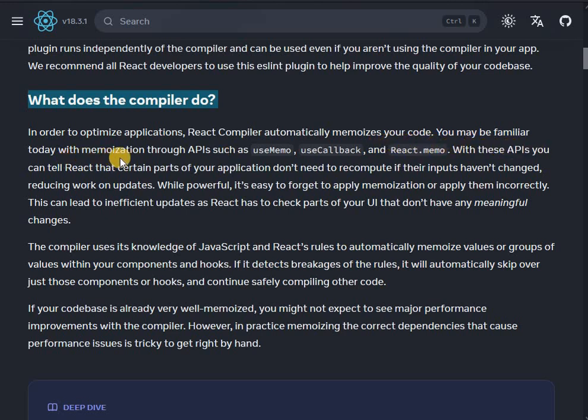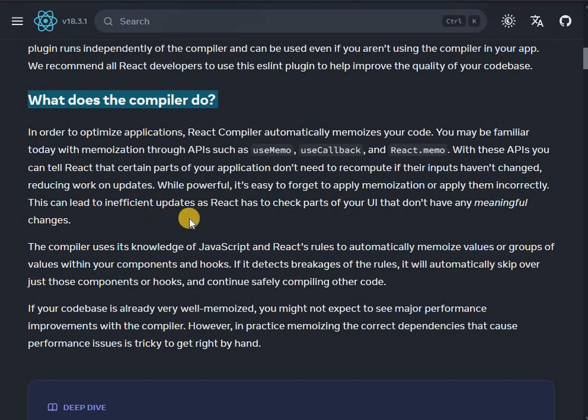You may be familiar today with memoization through APIs such as useMemo, useCallback, and React.memo. With these APIs, you can tell React that certain parts of your application don't need to recompute if their inputs haven't changed, reducing work on updates. While powerful, it's easy to forget to apply memoization, or it's possible to apply them incorrectly.